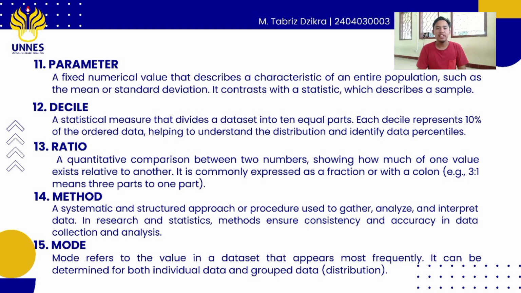The next vocabulary is a method. Method is a systematic and structured approach or procedure used to gather, analyze, and interpret data. In research and statistics, method ensures the accuracy and consistency in data collection and analysis.